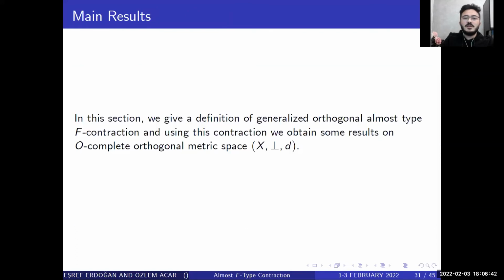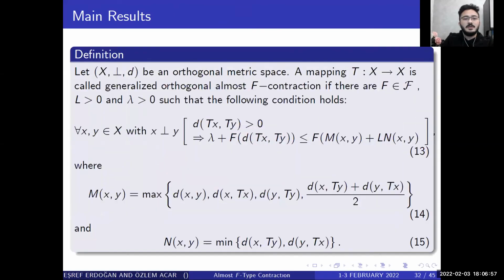In this section, we give a definition of generalized orthogonal almost type F contraction, and using this contraction, we obtain some results on a complex orthogonal metric space (X, ⊥, d). Definition: let (X, ⊥, d) be an orthogonal metric space. A mapping T: X to X is called a generalized orthogonal almost F contraction if there are F in the class F and λ such that the following condition holds: inequalities 13, 14, 15.